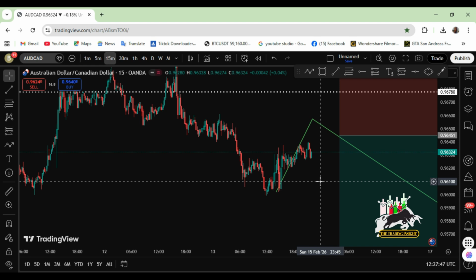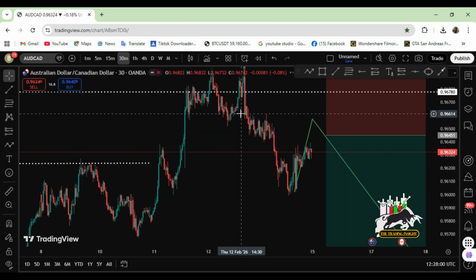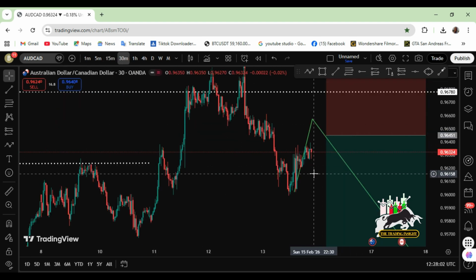We can only forecast price, we cannot really determine price movement. So that is what I'm seeing on this particular pair, AUD CAD. So we are expecting price to move in that direction.